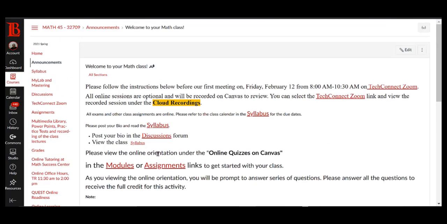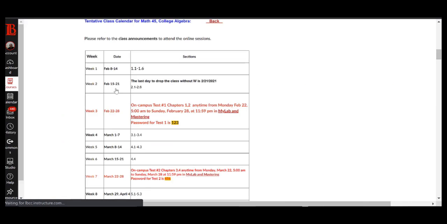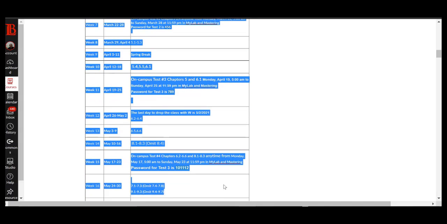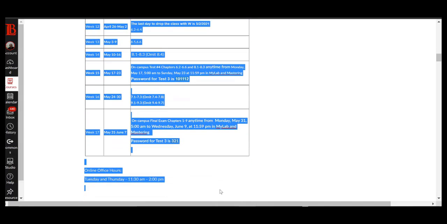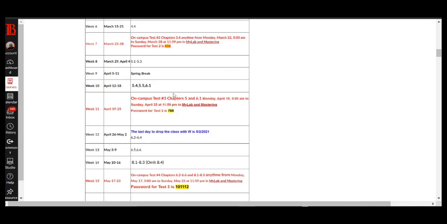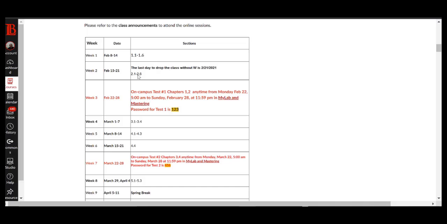Okay. So I'm going to jump right into the syllabus quickly. You just want to cut and paste this calendar part of the syllabus and post it in the first page of your portfolio. That way you don't have to log into Canvas every time you want to know what section you have to be on. This is a proposed schedule. You can move ahead with this schedule. It would be a good idea, especially for the beginning chapters, which are simpler and mostly review, to move on quicker so you can spend more time in the more difficult sections.